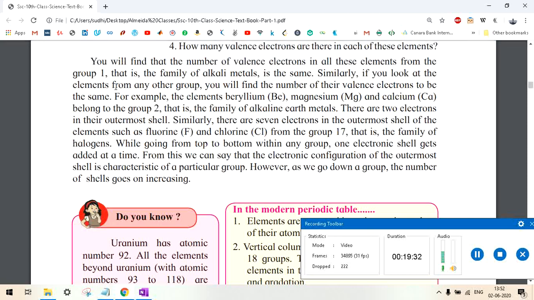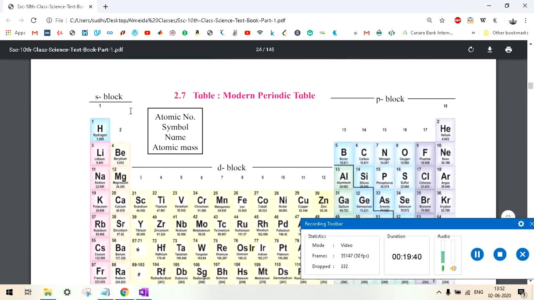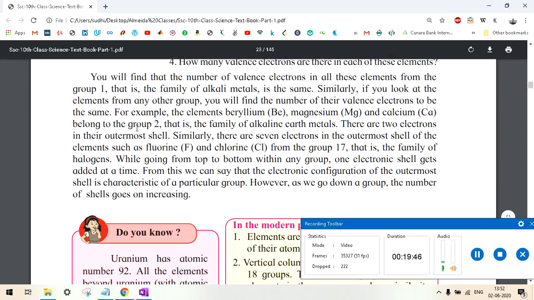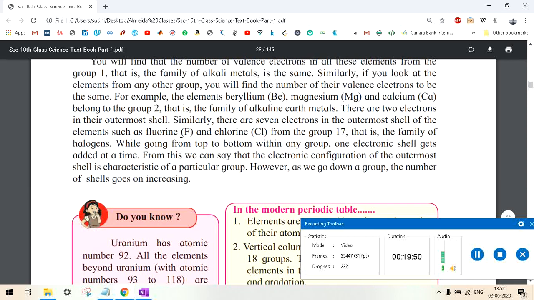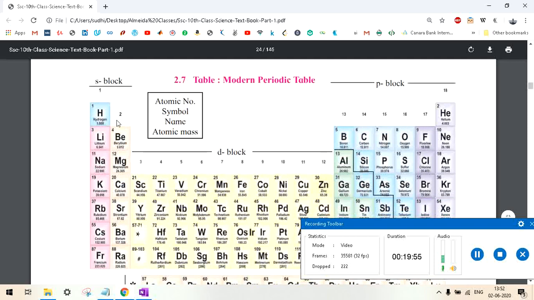If you look at the elements from any other group, you will find the number of their valence electrons to be the same. For example, beryllium, magnesium and calcium belong to group 2, that is the family of alkaline earth metals. Now you must understand the difference. Group 1 was alkali metals, group 2 is alkaline earth metals. Group 1 has 1 valence electron, and group 2 also has some valence electrons.